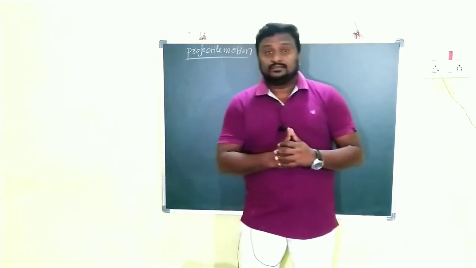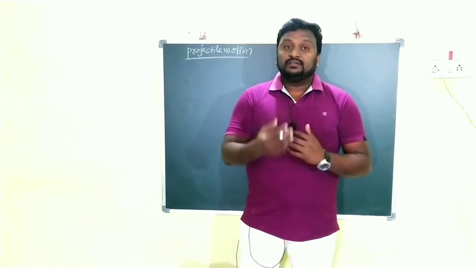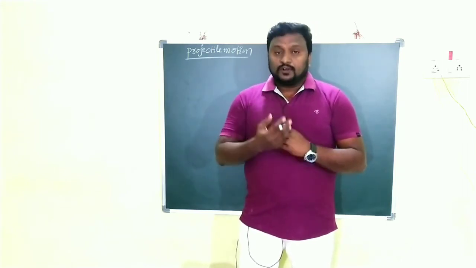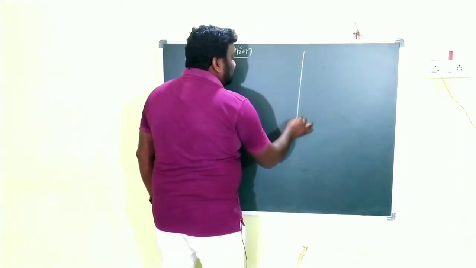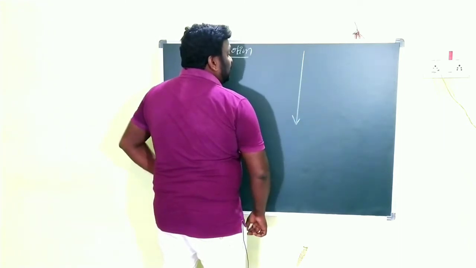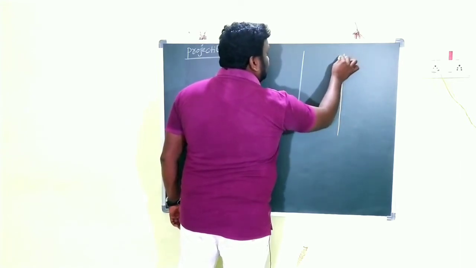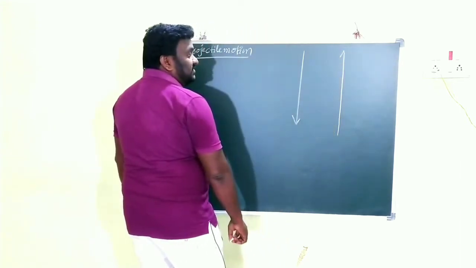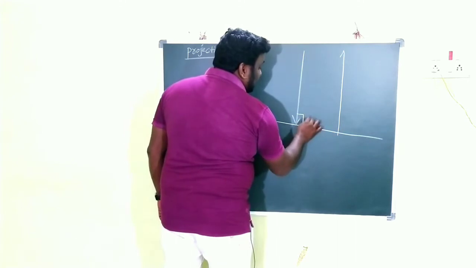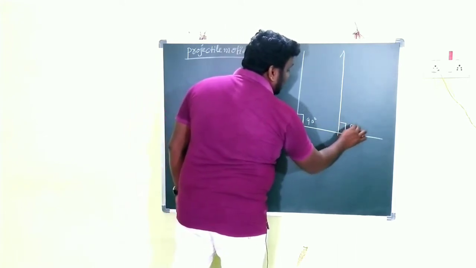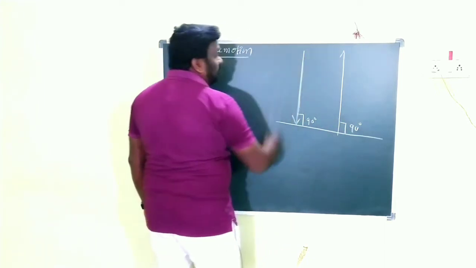What is a projectile? When do we call a body a projectile? Already children, in the previous chapter we discussed the freely falling body and the vertically projected body. Generally, when a body is falling from a certain height, it is considered a freely falling body. And if the body is projected vertically upward, in both cases, if you take this as the horizontal, how much angle is there? 90 degrees. So that's why we say this is vertically downward and this is vertically upward.